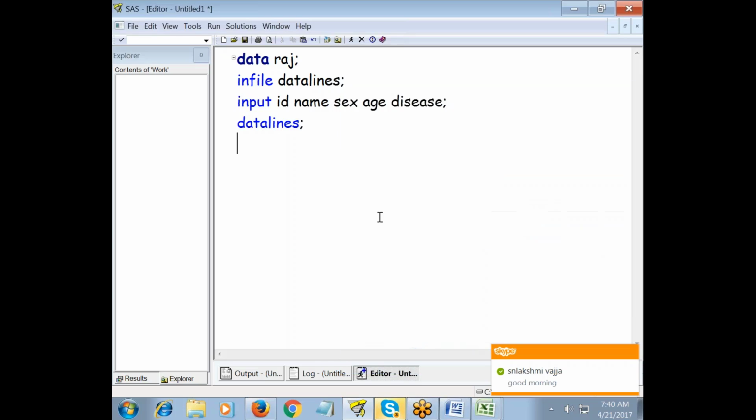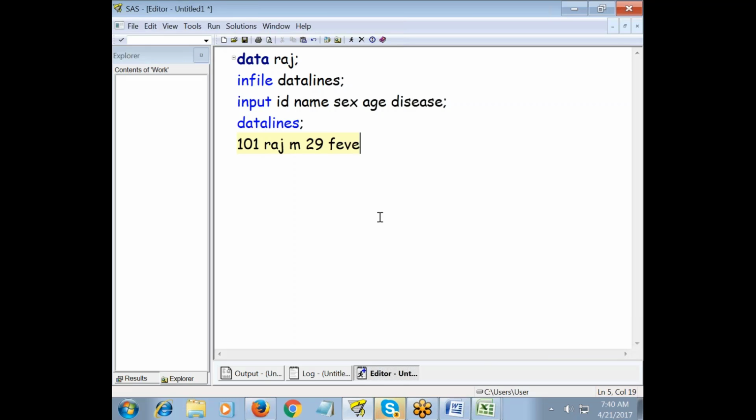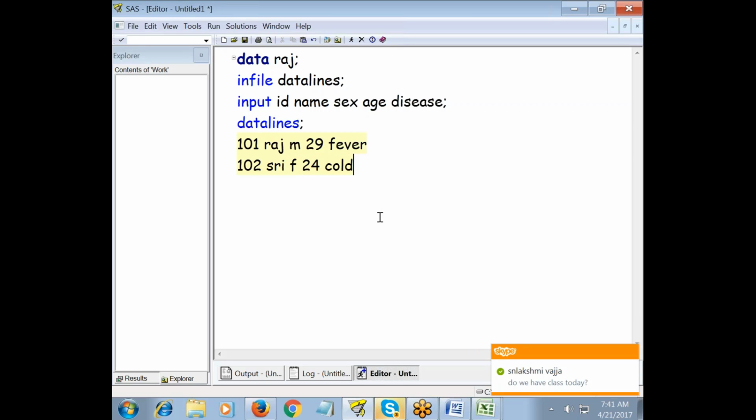So here ID 101, name Raj, sex male, age 29, disease fever. Next 102, Sri, female, 24, cold.